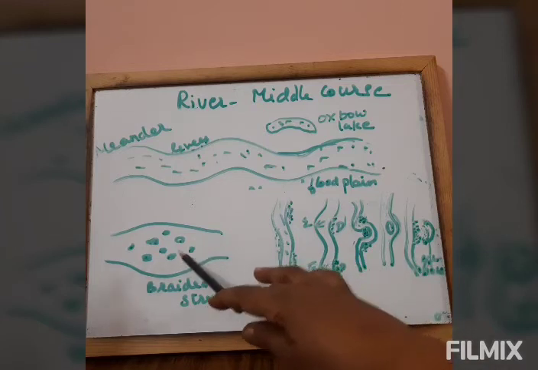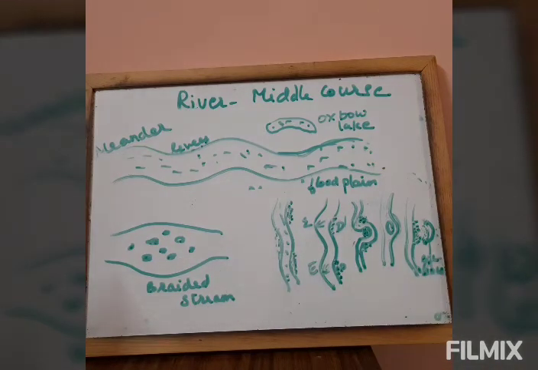Sometimes what happens, the deposits become heavier. So the river gets diverted. So you find the river flows around those island formations. This kind of formation is called braided stream.